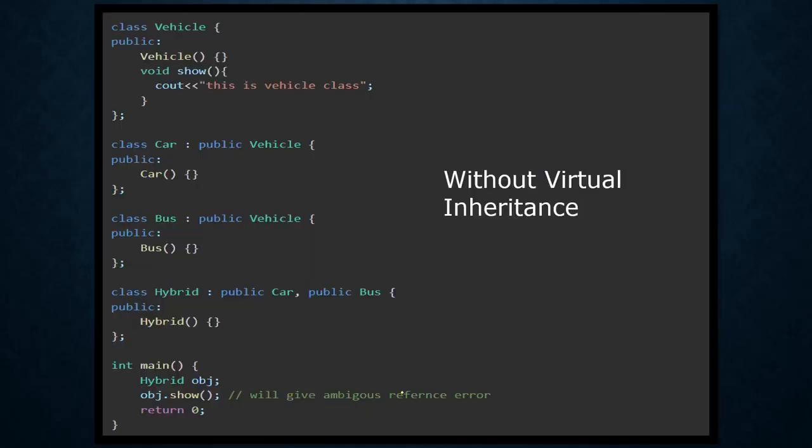So if you look at this example, we have a vehicle class which has a constructor and a function named so, and then we have two other classes. Both of these classes are inheriting this vehicle class, and then we have another class, hybrid, which is inheriting both the car class and the bus class.